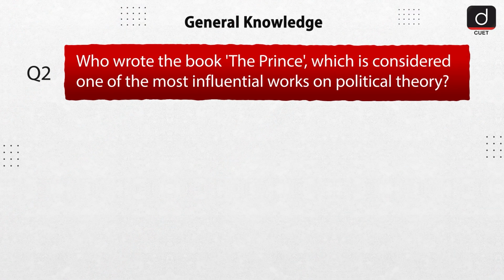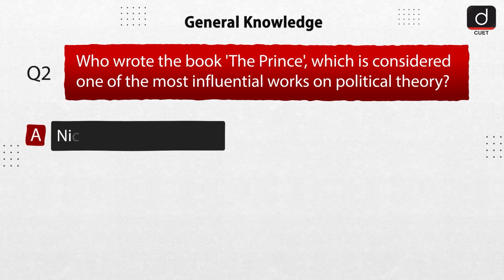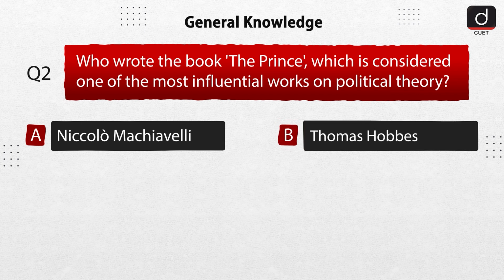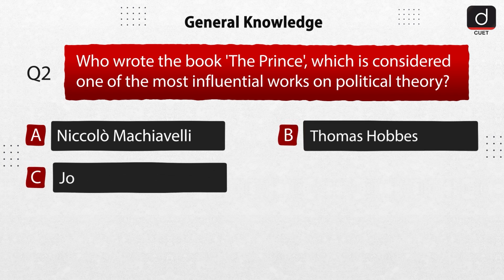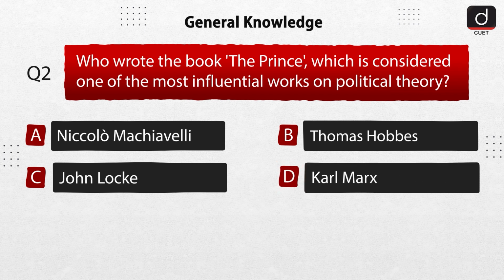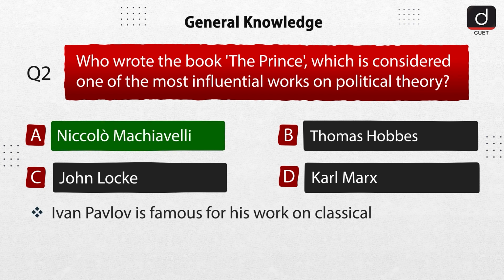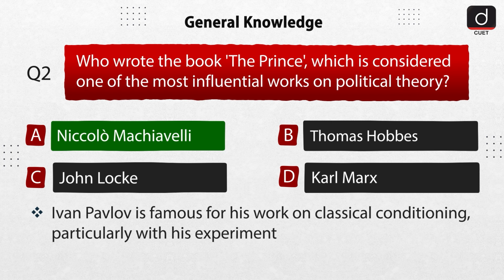Next question is, who wrote the book The Prince, which is considered one of the most influential works on political theory? Option A, Niccolò Machiavelli. Option B, Thomas Hobbes. Option C, John Locke. Option D, Karl Marx. The correct answer is option A, Niccolò Machiavelli. Niccolò Machiavelli wrote The Prince, a treatise on political power and leadership.